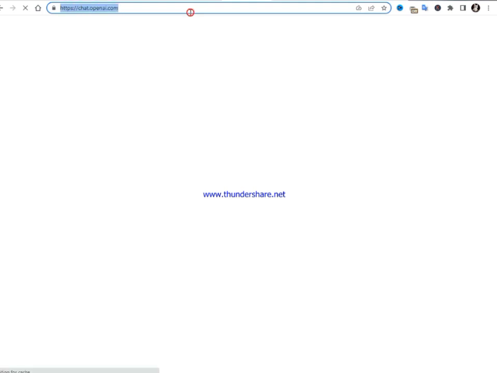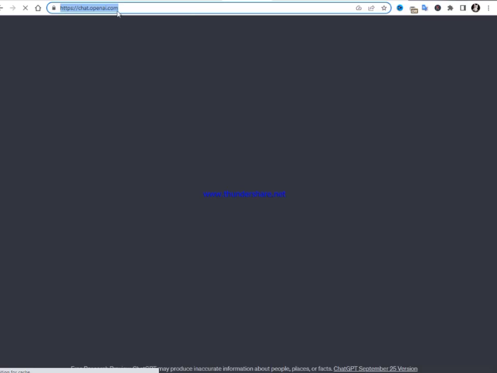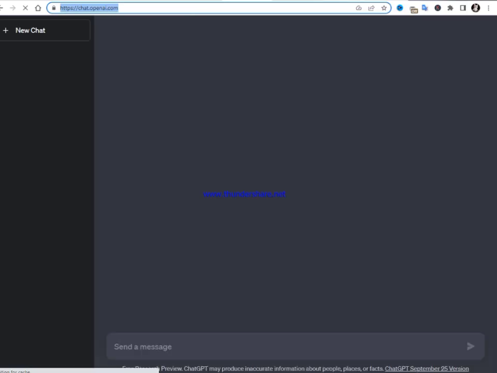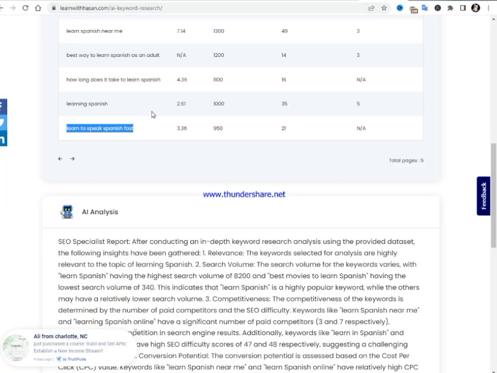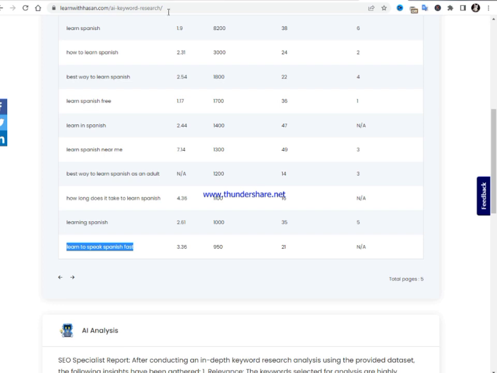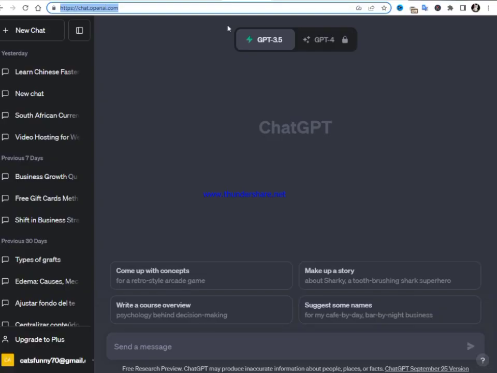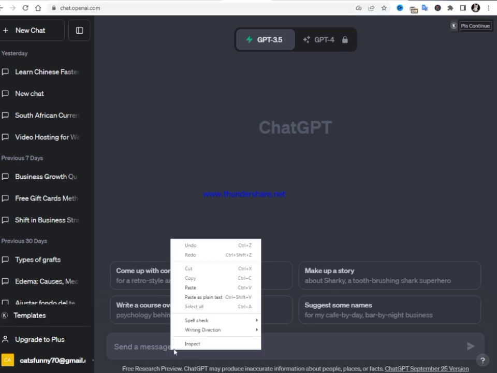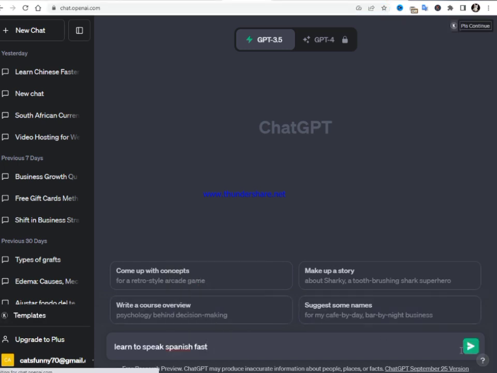Now it's our turn to write about all of these keywords right here. Write about all these keywords that we have researched. Now continue to write about them on the traffic website I'll show you. Now come over to your ChatGPT. Have to paste this right here so you can generate easy content. Now click on the search, and this ChatGPT will give you a list of information about how you can learn